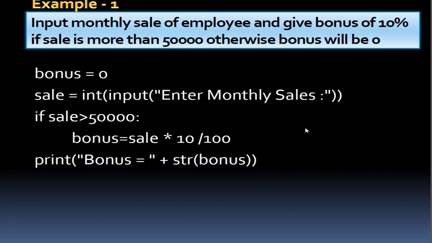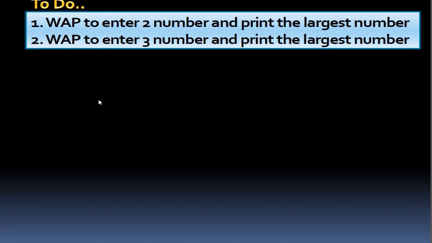Otherwise what we'll get? Otherwise we'll get the initial point, bonus equal to 0, then we'll get 0. So this is a simple example. Now you are supposed to write a program to enter 2 numbers and print the largest number, and enter 3 numbers and print the largest number.